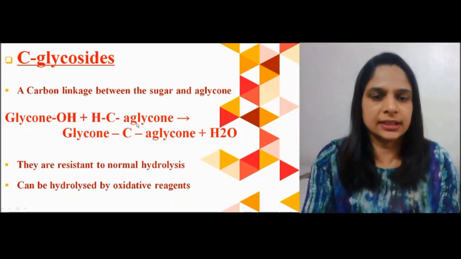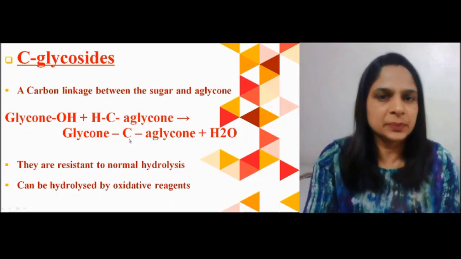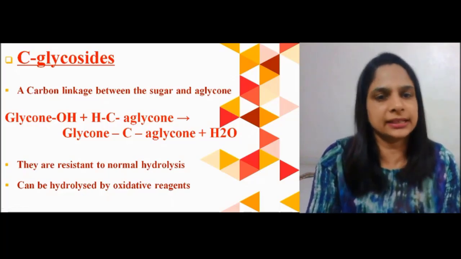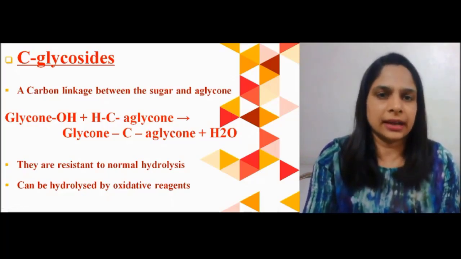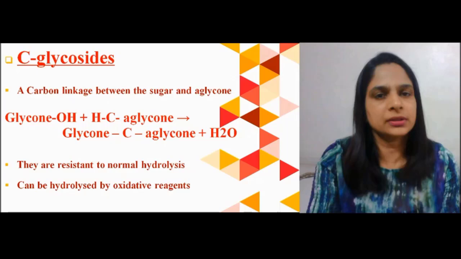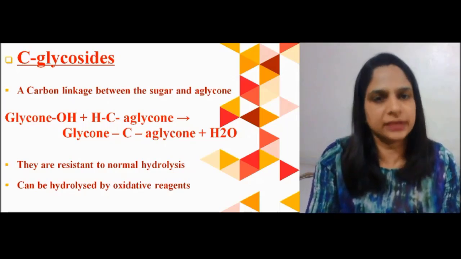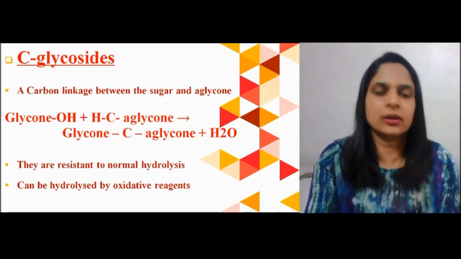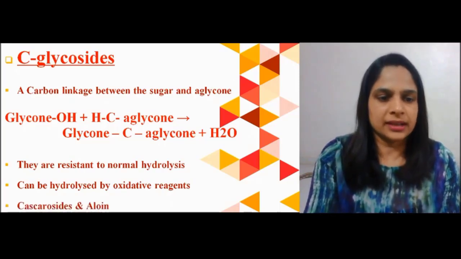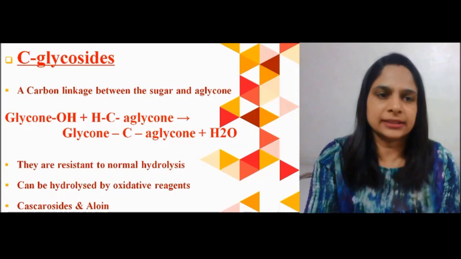You will study in detail how we can break it. But remember that the C linkage cannot be broken by normal mineral acids and enzymes. We have to use oxidative reagents like FeCl3 or KMnO4. Cascarosides and aloin are examples of C-glycosides.